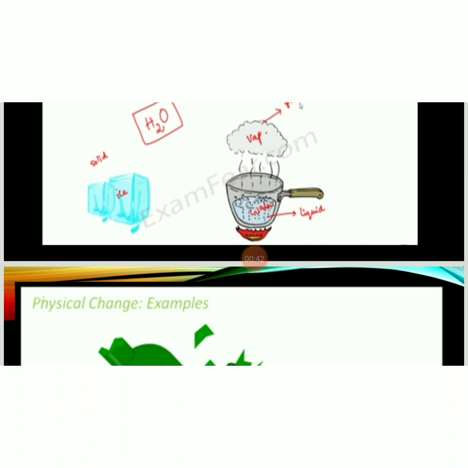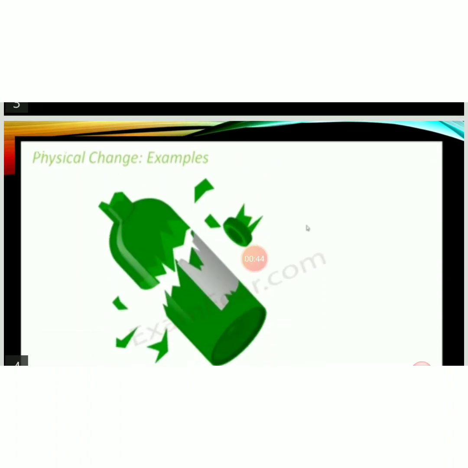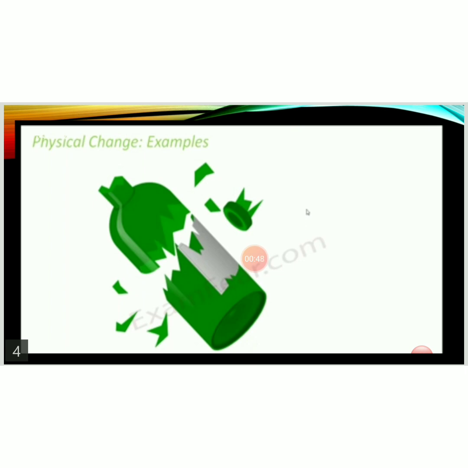So let's take more examples. Another example is breaking of glass. So see the picture. Initially it was one complete glass. Now it is like broken pieces of glass of different shapes and sizes. So here shape and size changes, but the chemical composition remains same. It means chemically whatever glass was initially, the same chemical composition remains even after breaking into pieces, right? So chemical composition doesn't change, so we consider it as a physical change.